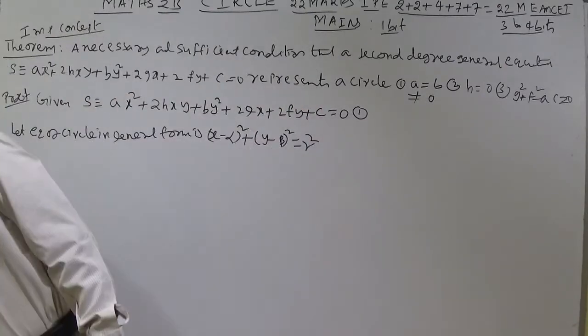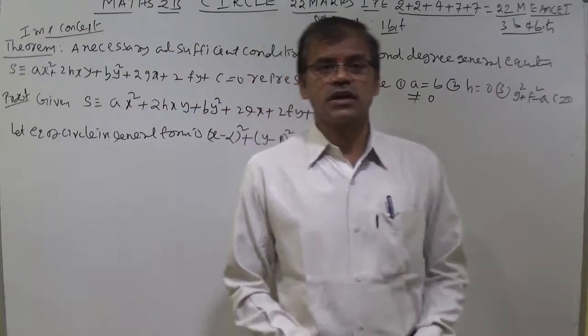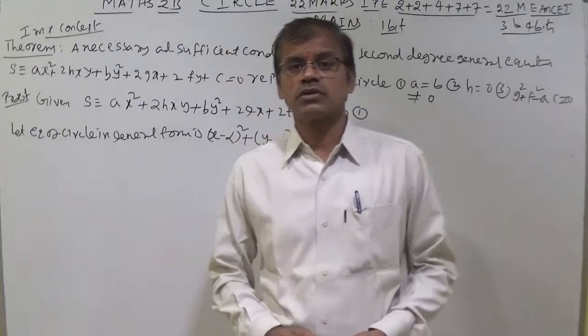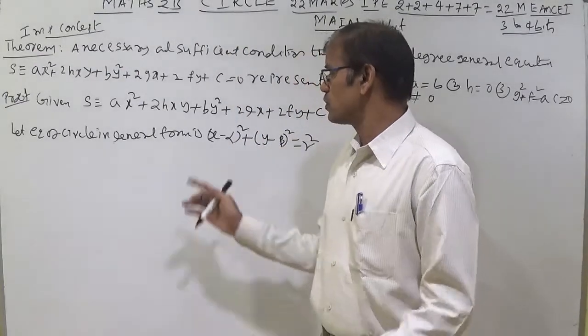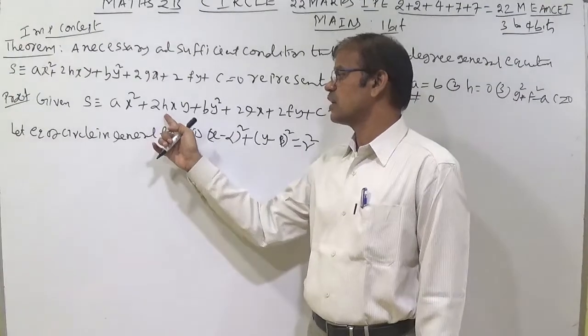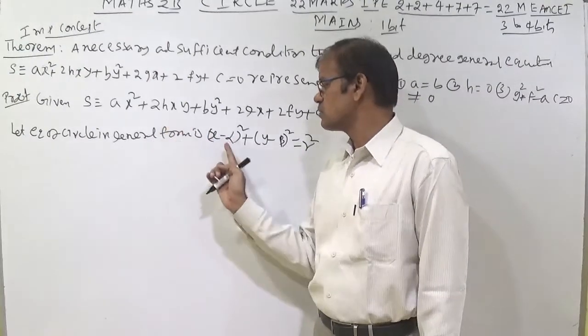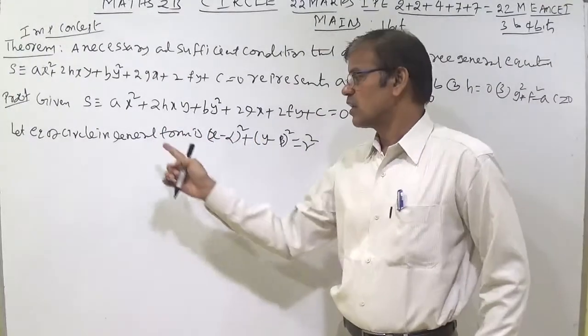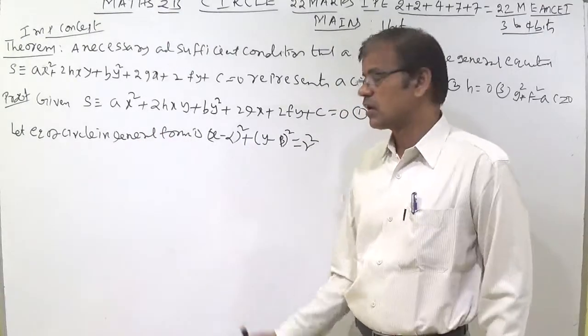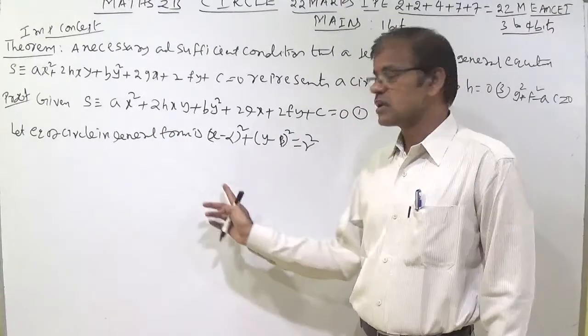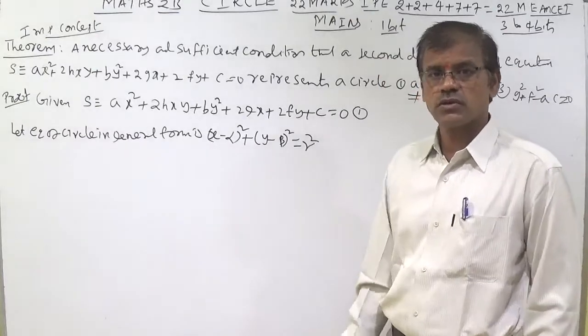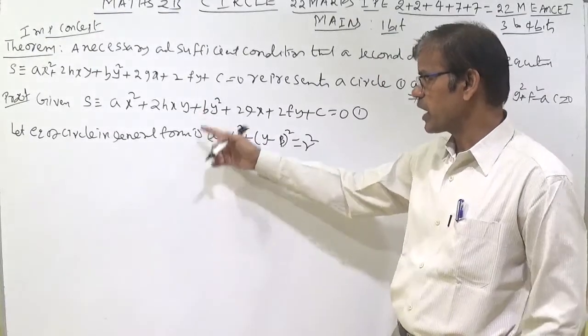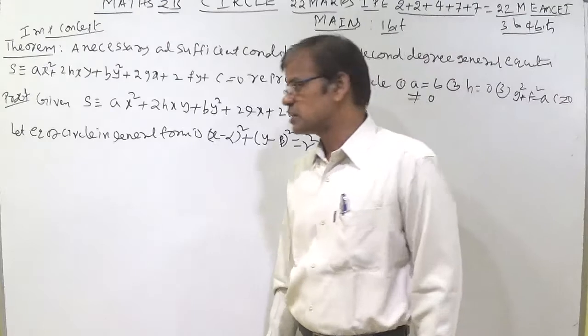You may get a doubt: sir, you said the general notation is x minus h whole square plus y minus k whole square equal to r square. If we put h here, you may get confused between this h and that h. That is why I simply take the center of the circle as alpha and beta, and radius r: x minus alpha whole square plus y minus beta whole square equal to r square. By comparing the two equations, we will get the conditions.